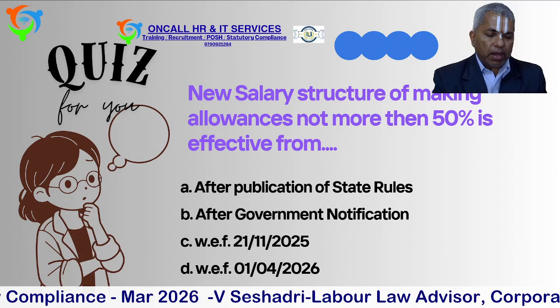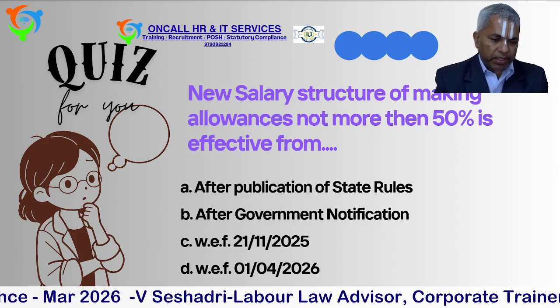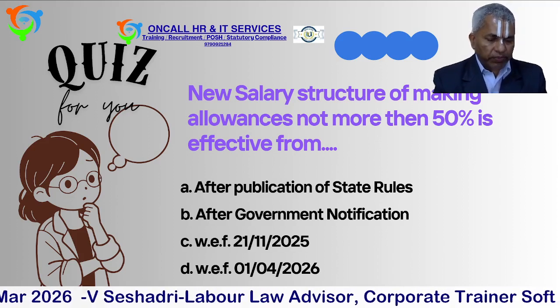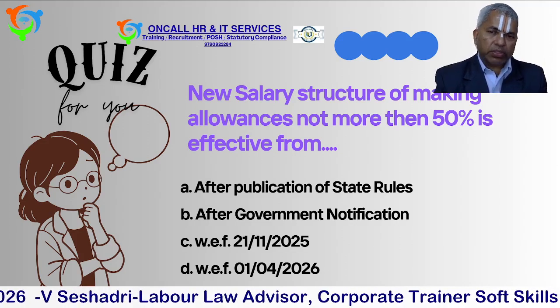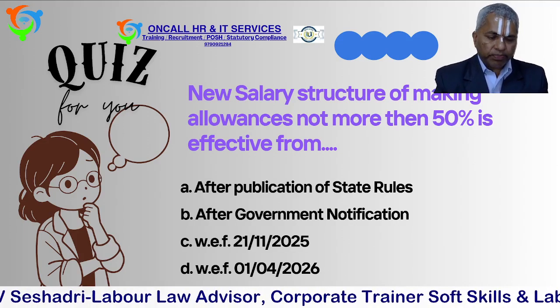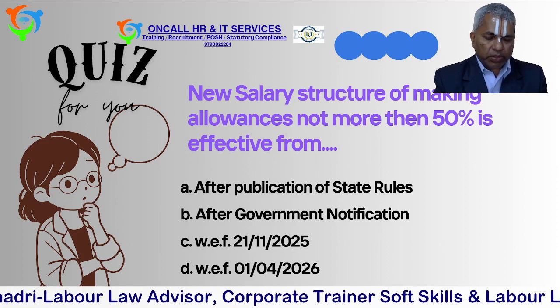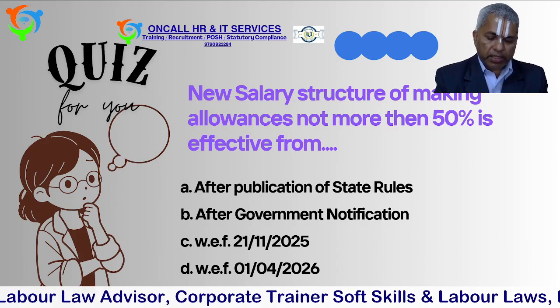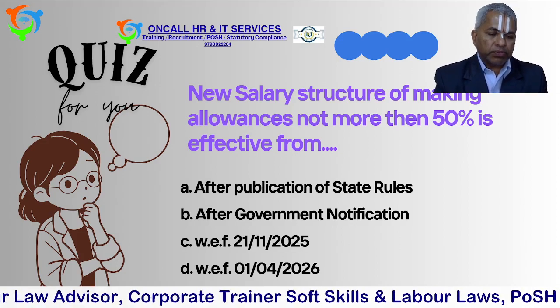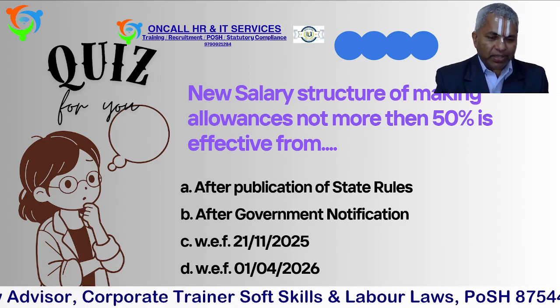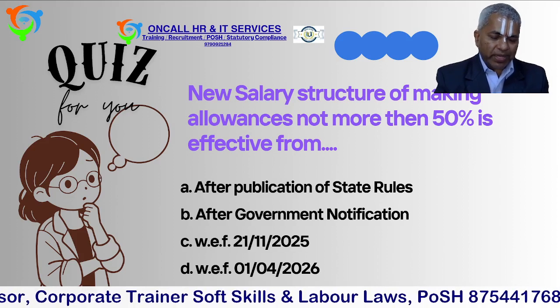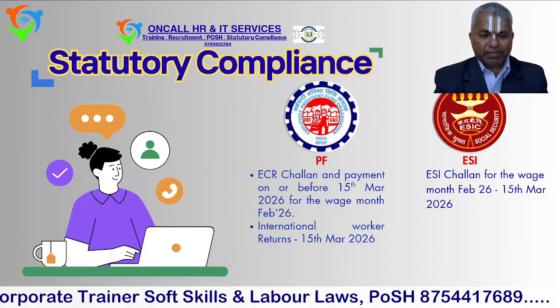Or after government notification, the government has to notify this for implementation. Or with effect from 21st November 2025, on which the code came into effect. Or with effect from 1st April 2026, that is the coming new financial year. So which one is the correct answer? Definitely you may be knowing. You can wait till the end for the correct answer.